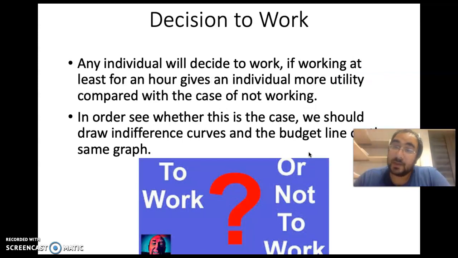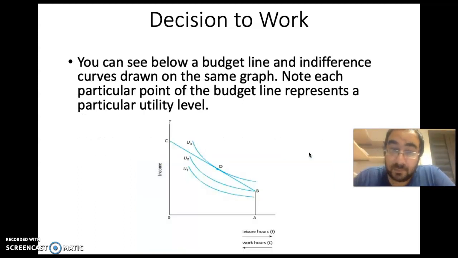So, decision to work or not to work. Basically, our individual will decide to work if working at least an hour gives our individual more utility compared with not working at all, spending all his or her time on leisure. Note that our individual doesn't get any utility from work. He or she will get utility only from the income. So now this is what we are looking at.